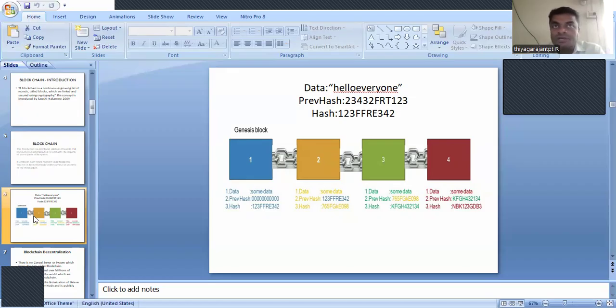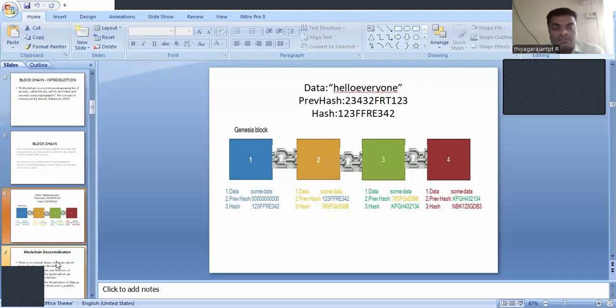Each and every block has data, and every block contains hash values. So it will have two types of hash value: the previous hash value and the block hash value. So that is a simple example of how the blockchain is represented, that is, how n number of blocks are represented in a chain mode.